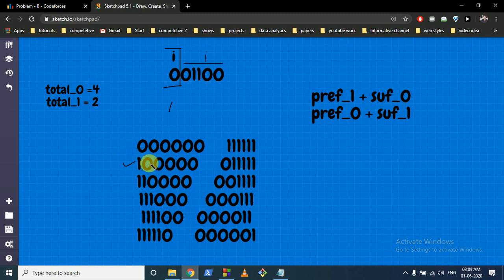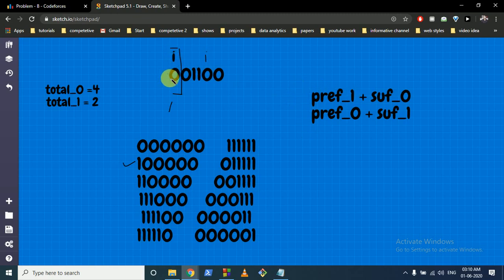If I is at this position, and we want to convert this into this string, we want to find out how many ones are there till I. So we can easily find out the ones, which is prefix of 1.